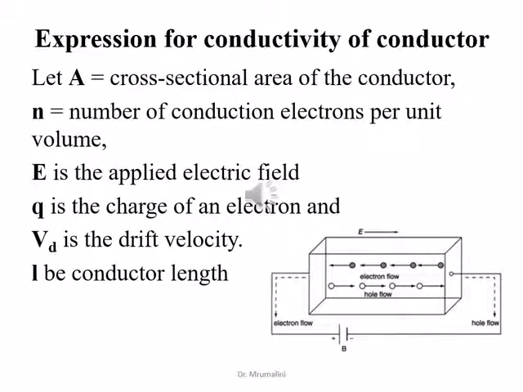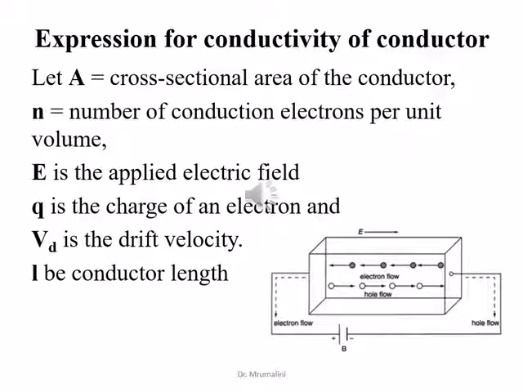The flow of current in a conductor is an indication that the electrons in it move in a specific direction under the action of the applied field E. As a result, the distribution function of the electrons in a conductor undergoes a change.